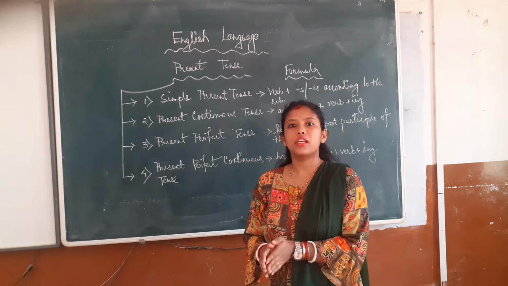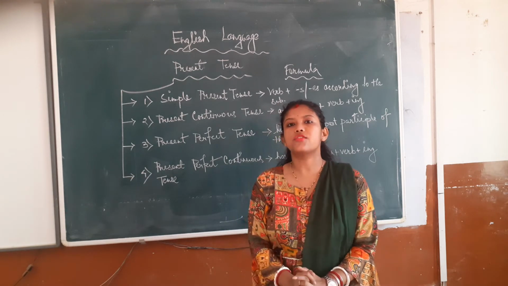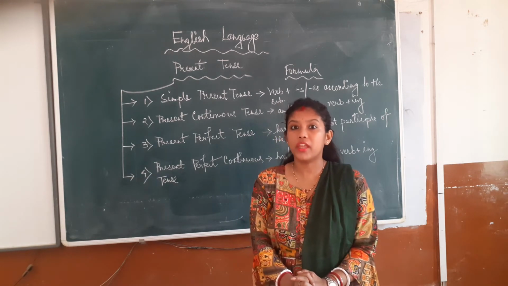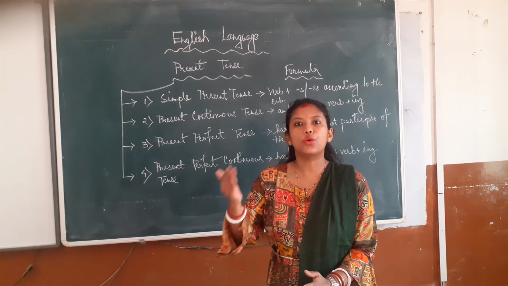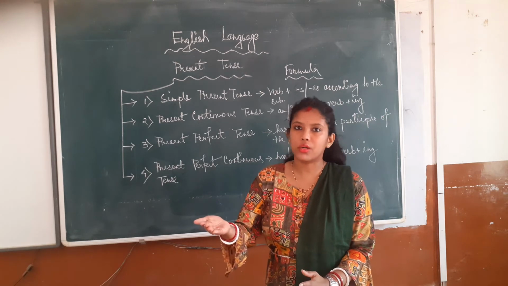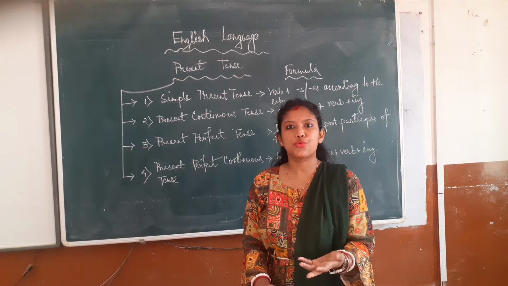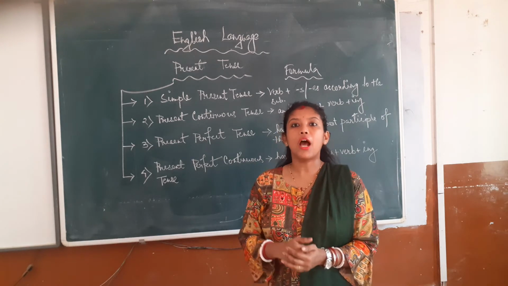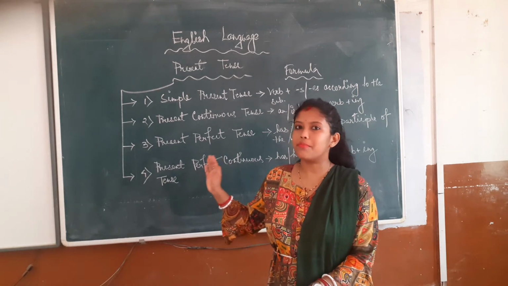So when we are saying I, we are not going to use any s or es. Similarly, in case of you, we, they, we are not going to use s or es. They go to school, we go to school, you go to school. Otherwise, in the rest of the cases, for example, he goes to school, or any name, Ram goes to school, we are adding s or es. So this is simple present tense.